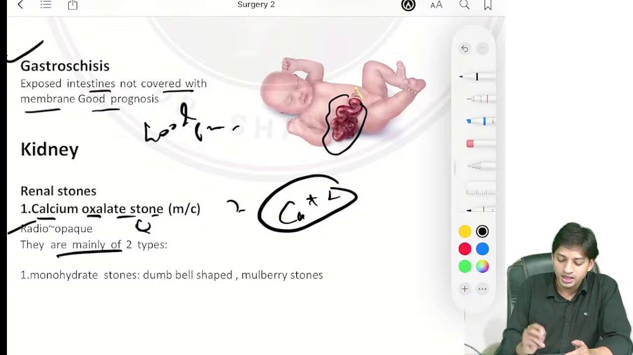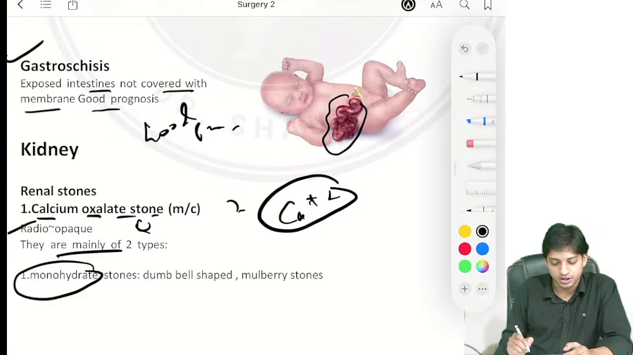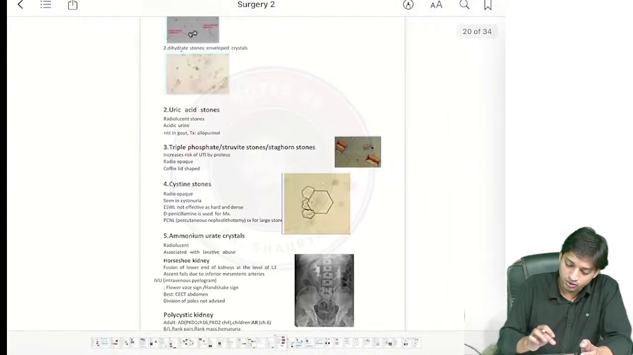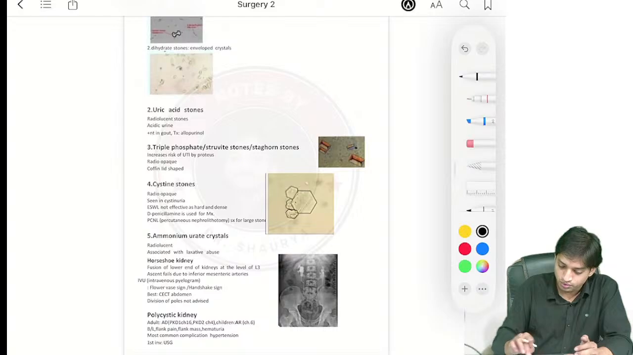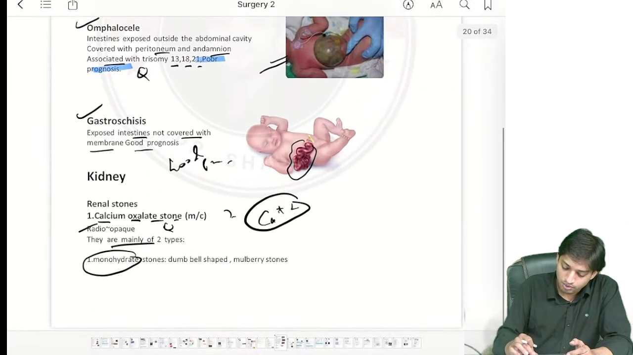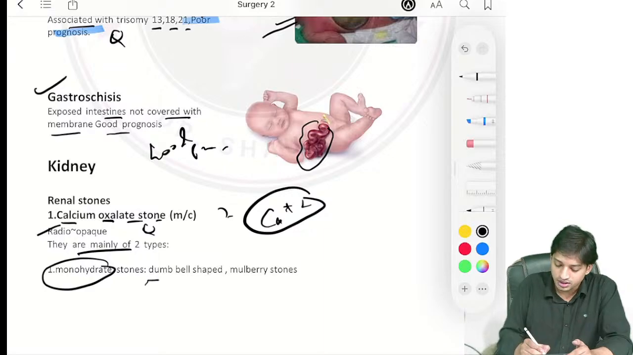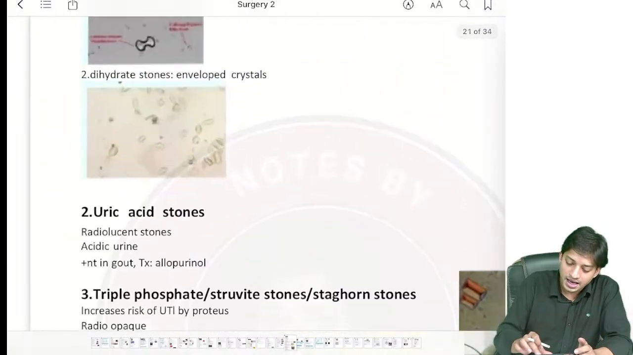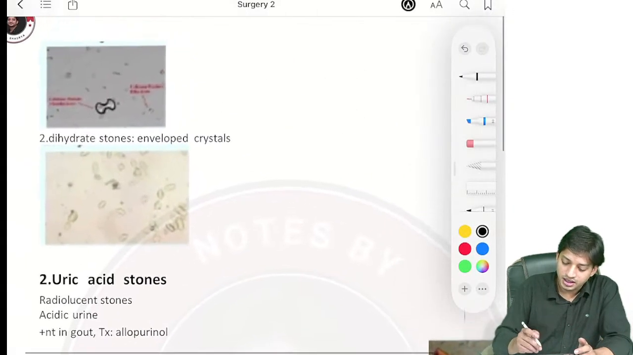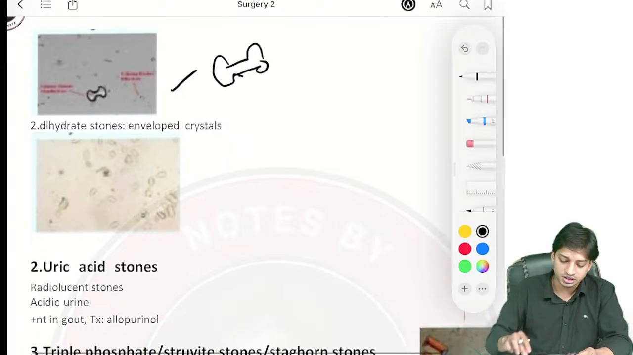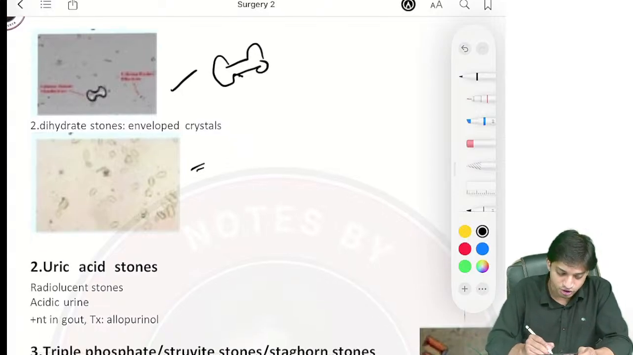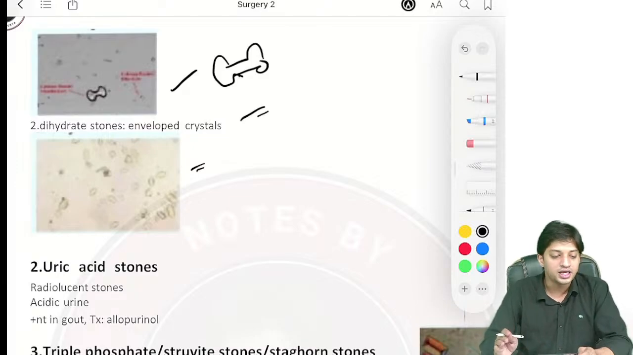Now there are two main types. One is the monohydrate calcium oxalate stones, and you have the dihydrate stones. So just look at the images, I will show you. Now in monohydrate stones, they have asked how they look. They are dumbbell shaped, right? Or mulberry stones. In dihydrate stones, you have the envelope crystal like appearance. You can see in this image the dumbbell shape appearance of the crystal. This is the monohydrate calcium oxalate crystals. Now you have the envelope shaped crystals. In this image you can look here, it is the dihydrate envelope crystals.